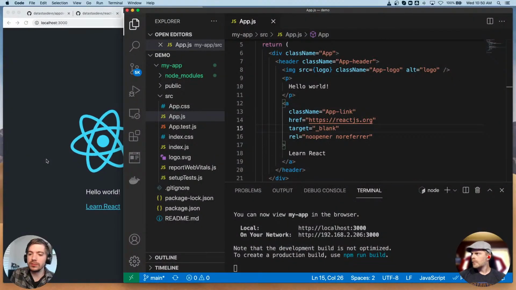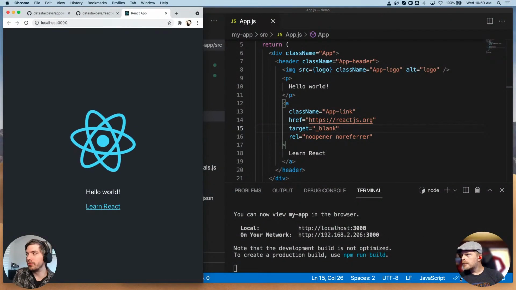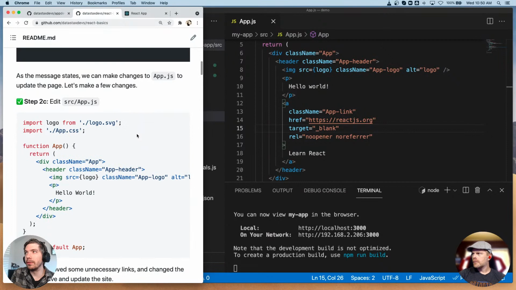Am I using any extensions for VS Code? Not really actively. I have Prettier installed, but I don't really use it that much. Nothing. VS Code out of the box should be able to do this. It might ask you if you want like a React extension. I don't have a recommendation one way or the other.